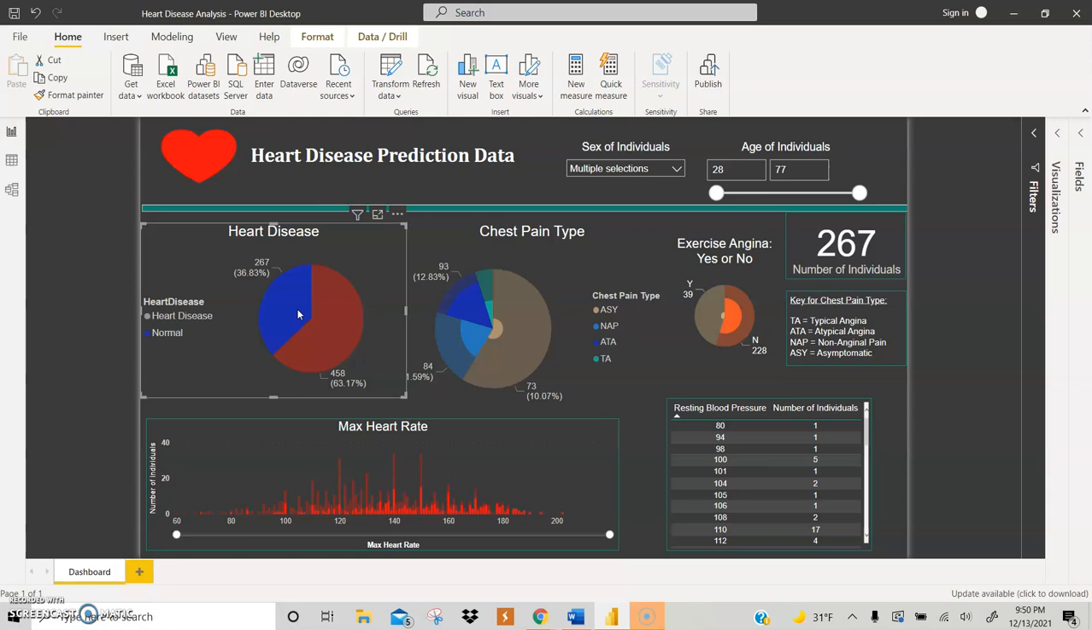For the normal cases, a lot of the normal cases were atypical chest pain, with a few being asymptomatic, but most of those people did not have chest pain while exercising. And once again, the blood pressure and the heart rate had no pattern to it.